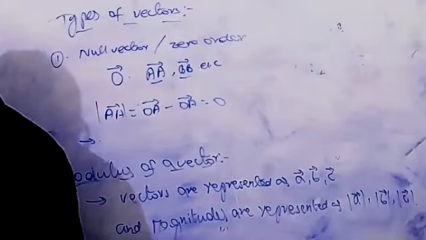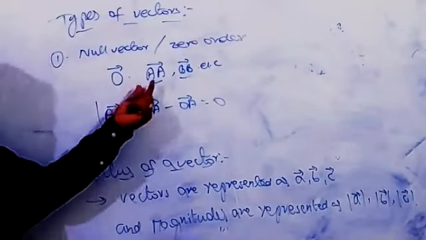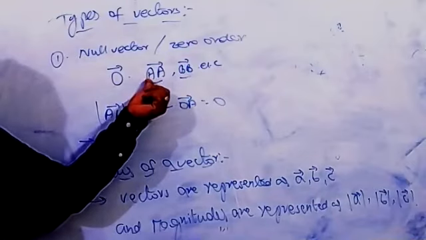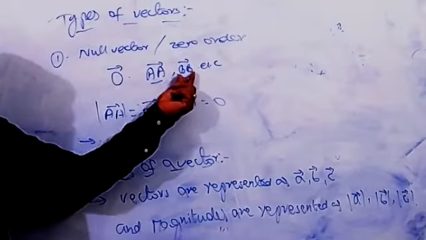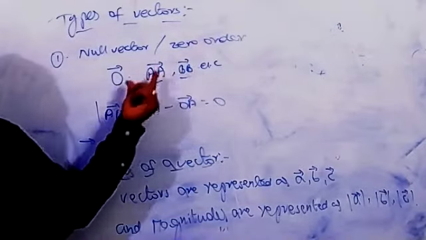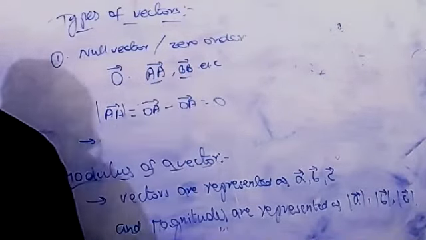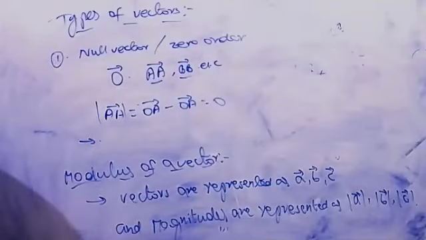This is more important. Sometimes they ask the question in examination: in which vector are the initial and terminal points coincide? You can write: null vector. It's a more important point. Coincide means it will be the same point. If you take A here, the A is the initial and A is also the terminal. The two points coincide. Let's say BB, the initial and terminal points coincide.